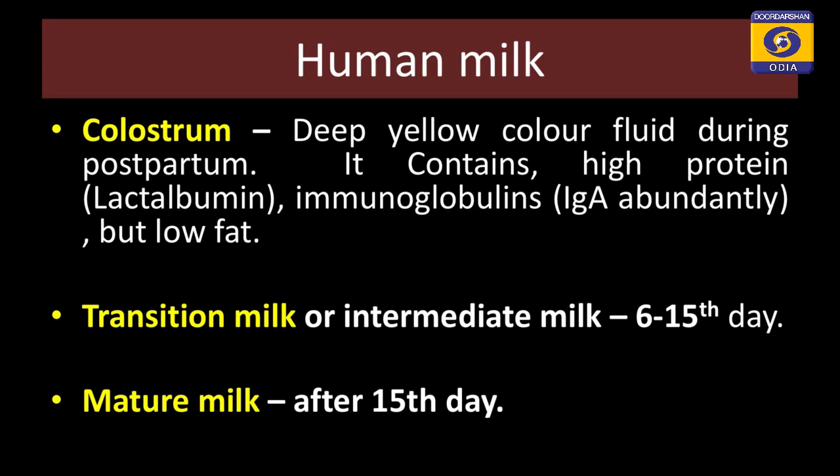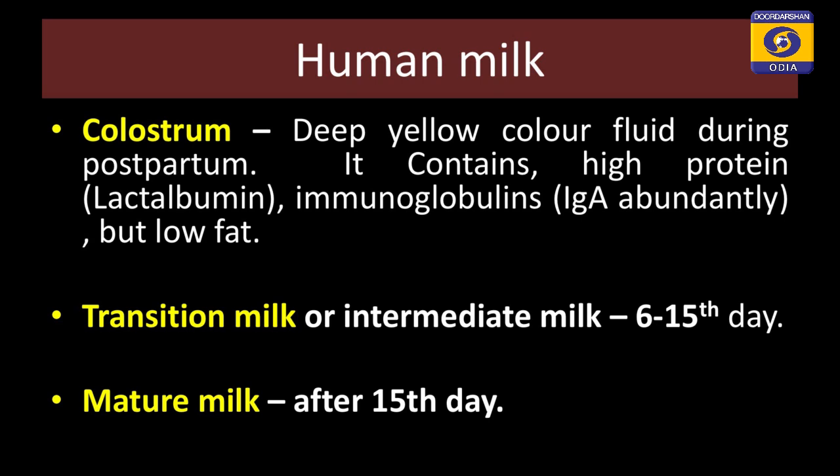First is the colostrum. Colostrum is the postpartum secretion which is deep yellow in color and contains a very high protein concentration. It contains immunoglobulins, all 5, the most abundant being IgA, and it is lower in fat content.